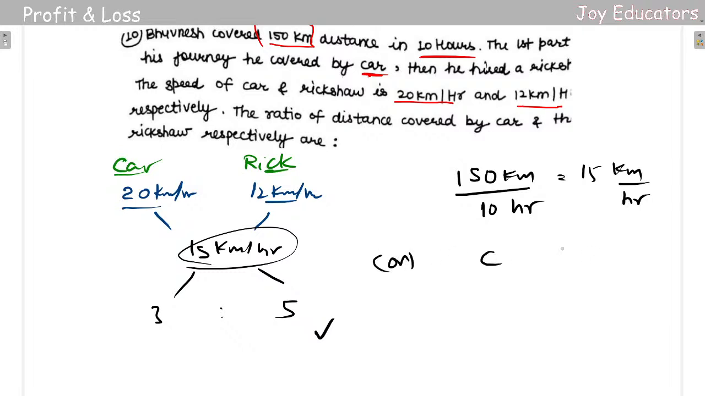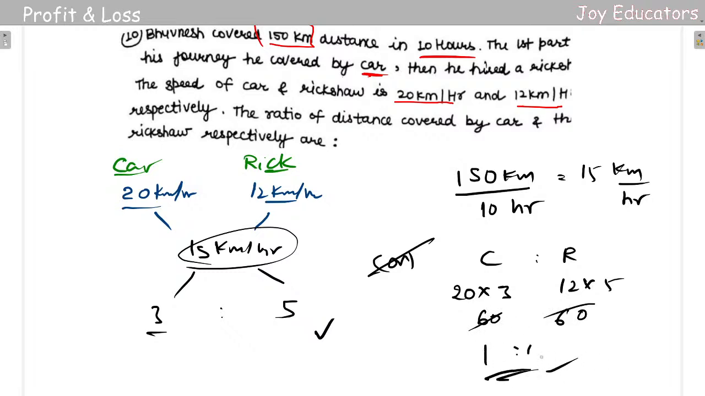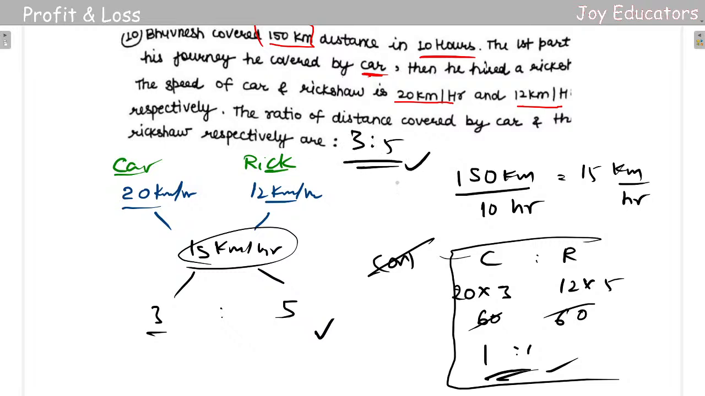So the first thing is car and rickshaw. So car will be 20 into 3 here, because this 3 here, and 12 into 5. So I'll be getting, to check it out, 60 here. So when I remove this, I'll be getting 1 is to 1. Yeah, so it is checked. So the car to rickshaw ratio is 3 is to 5. Right?